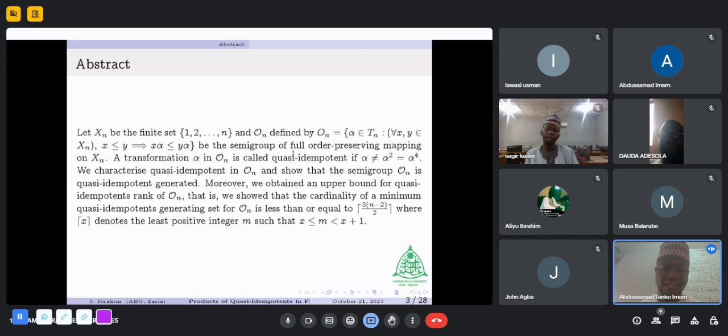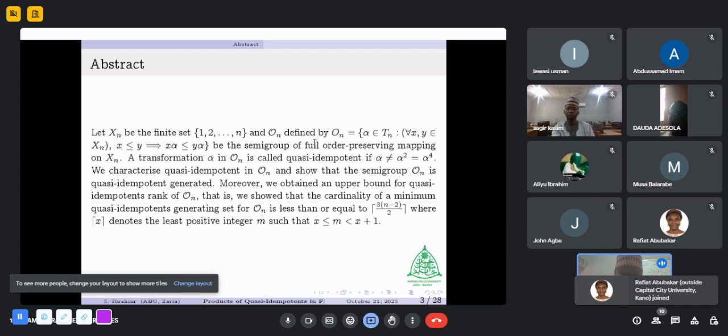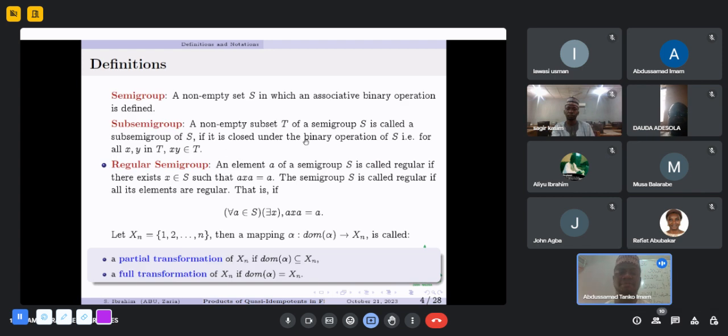That is, the cardinality of the minimum generating set of quasi-idempotents to be the ceiling of (3n minus 2) over 2, where the ceiling of x denotes the least positive integer m such that x is less than or equal to m, less than x plus 1. These are the basic definitions required to understand this work.